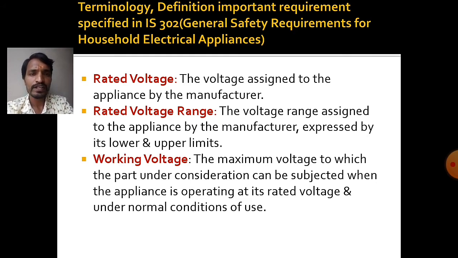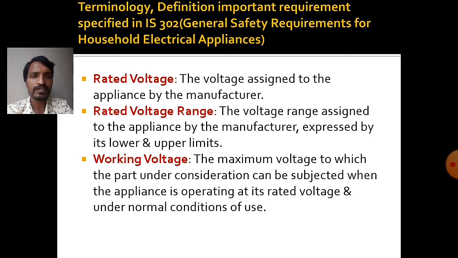This rated voltage is decided by the manufacturer. For appliances, it should be operated at a particular voltage, which is decided by the manufacturer. Next, rated voltage range. This can also be decided by the manufacturer.